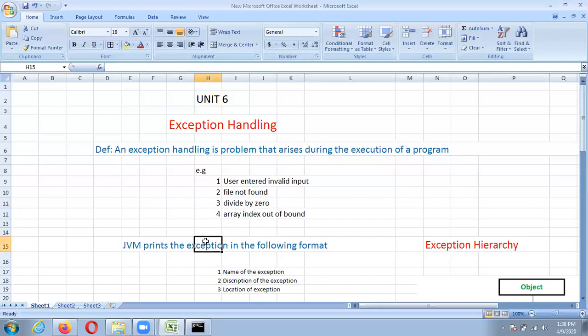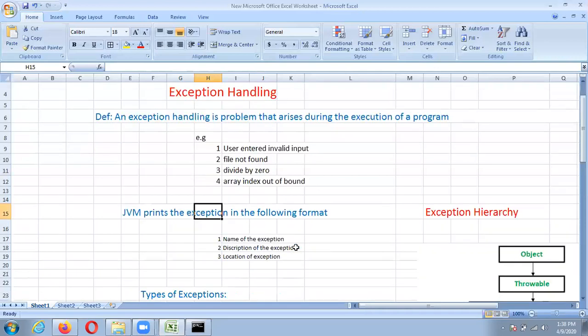So JVM prints an exception in the following format, that is first the name of the exception, the description of the exception, and the location of the exception. Then we'll see over here,